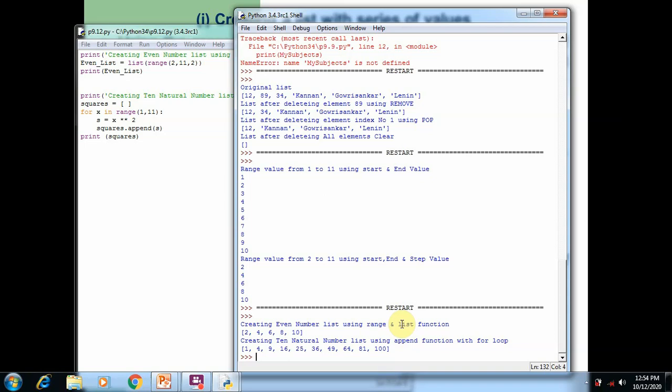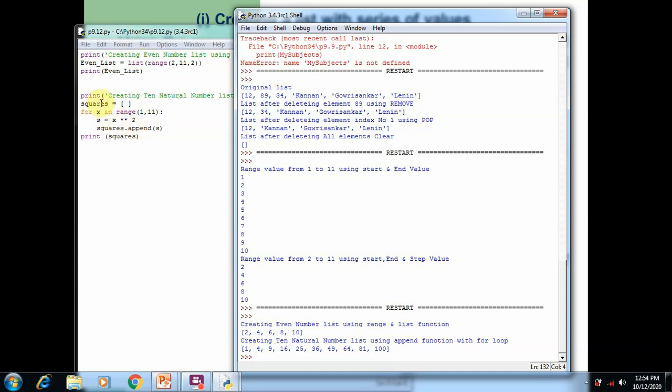Creating an even number list using range value. So the even values are created by using the range function. So 2 4 6 8 10 is created and stored in the variable even_list by using the list function. So the list function is used to store values into the variable. Next one is used to create natural numbers.